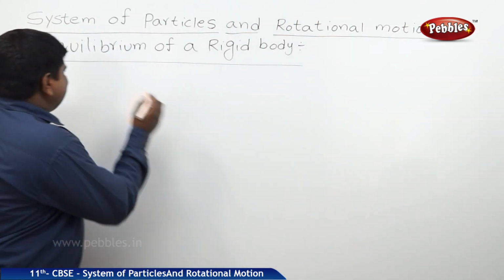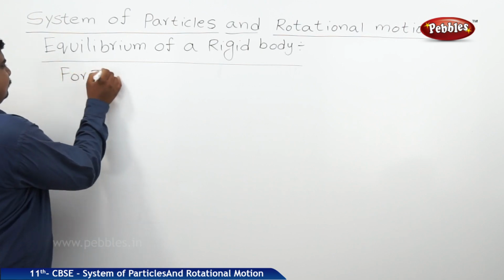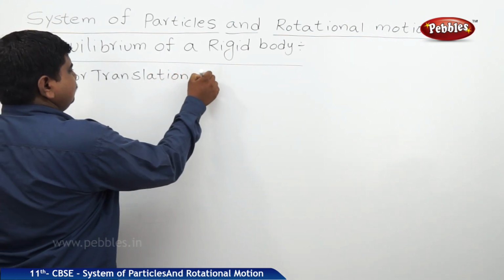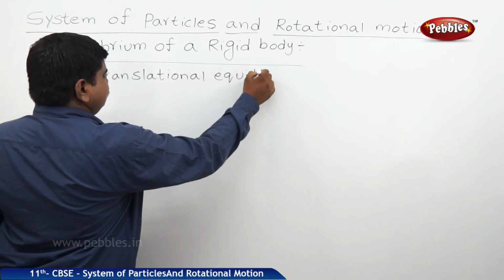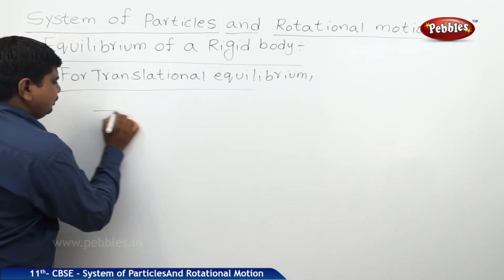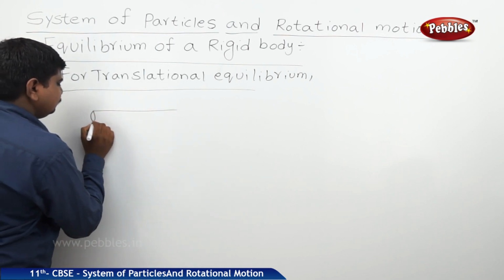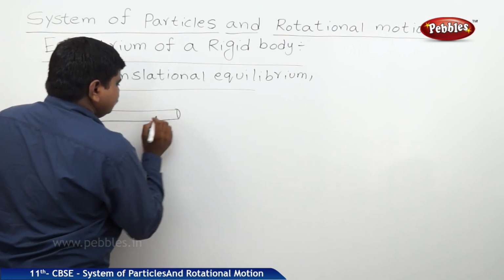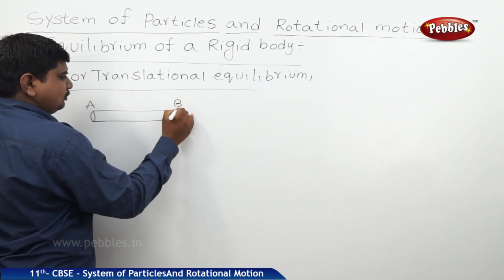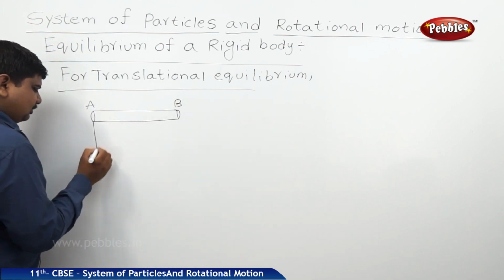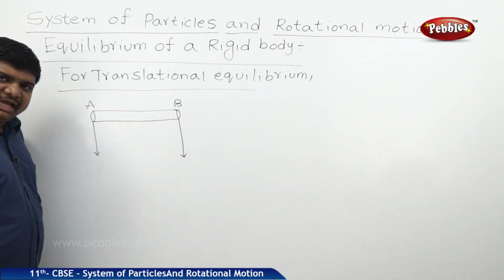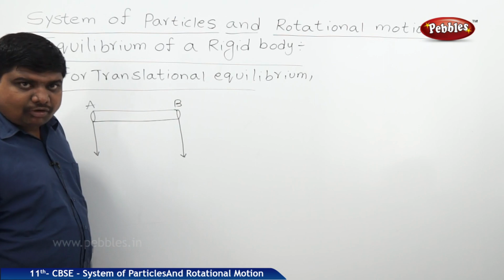So for translational equilibrium, this is the rod. It has ends A and B. Two equal forces are acting in the same direction but on the opposite faces of the rod.